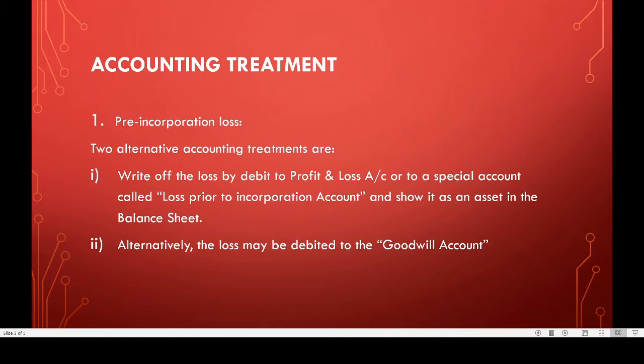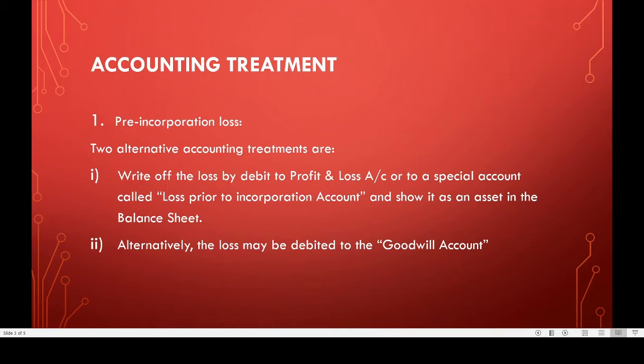So let us see what is post-incorporation profit. Profit earned after the date of incorporation is called post-incorporation profit. So it is a revenue profit, so it is available for dividend distribution also. Post-incorporation profit and loss are credited and charged to the profit and loss account.